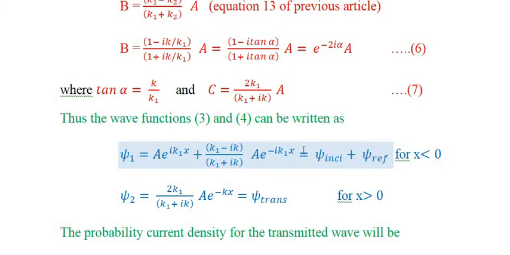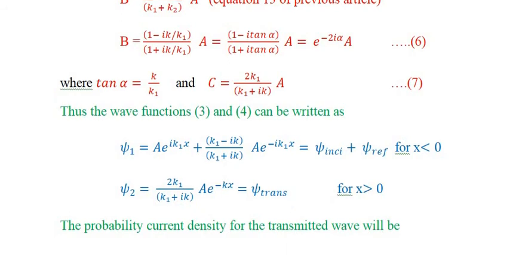This part of the wave equation is representing the incident wave function, and this part of the equation is representing the wave function of the reflected wave for the region x is less than 0. And ψ2 is equal to 2k1 upon (k1 plus iκ) a into e raised to the power minus κx, that will be equal to the wave function of the transmitted wave for the region x is greater than 0.